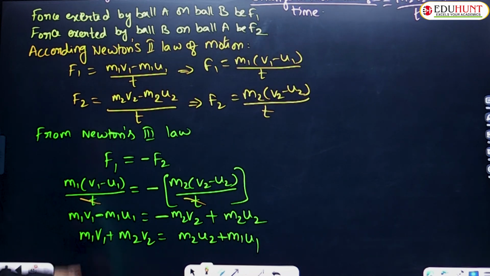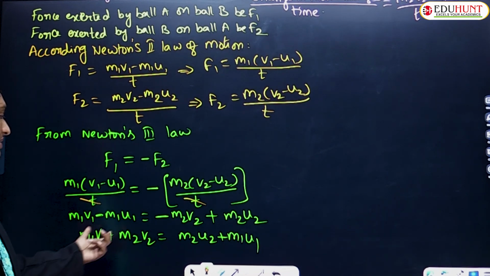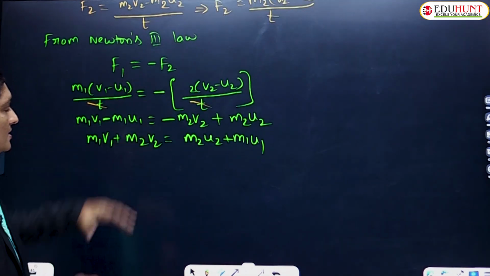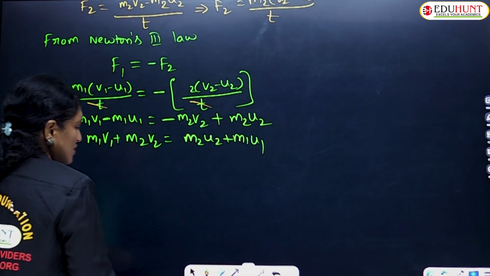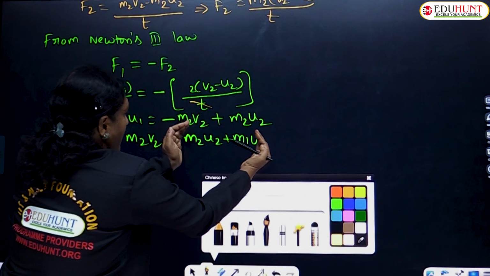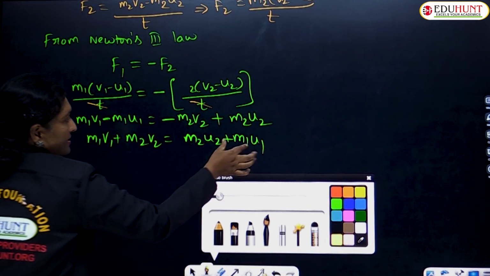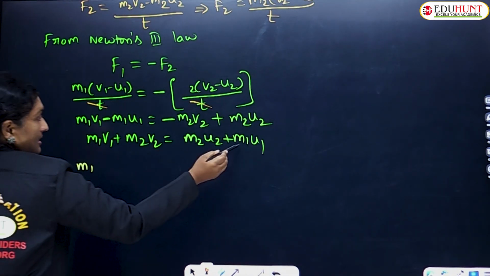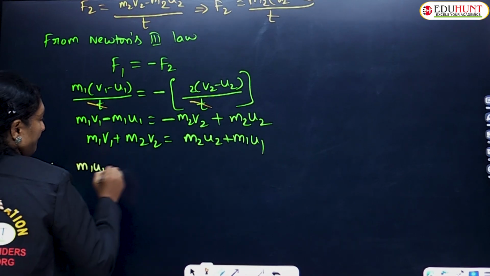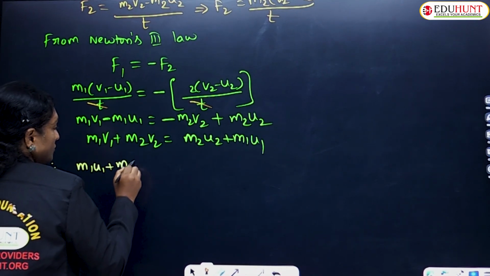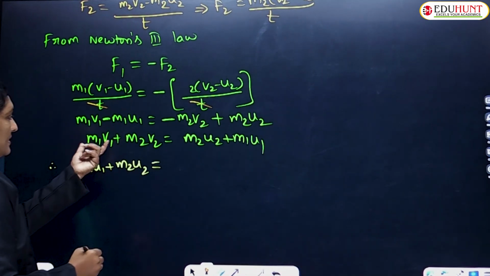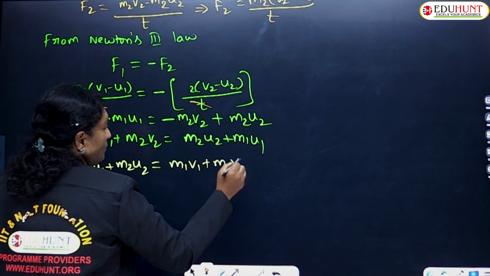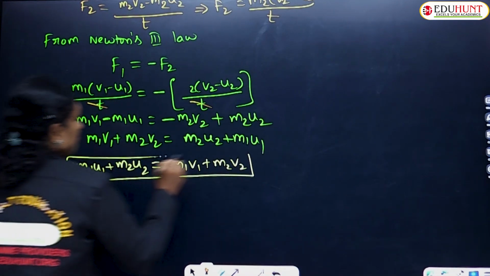This is after collision. After collision, what is the total momentum? m1 v1 plus m2 v2. So that's it. Rearranging the terms, let me write the whole term initially. So I'll be writing this properly here: m1 u1 plus m2 u2 equal to m1 v1 plus m2 v2. So this is what we have observed.